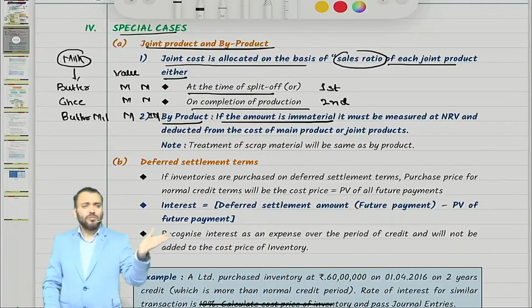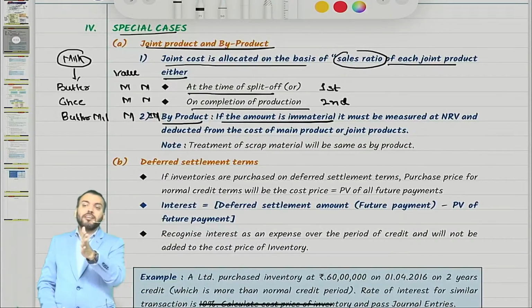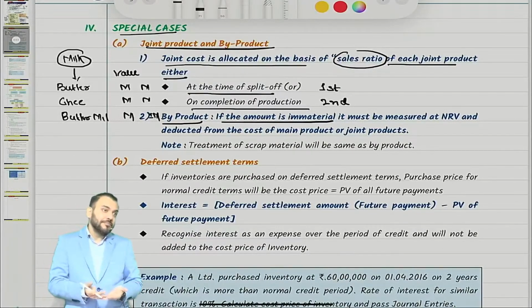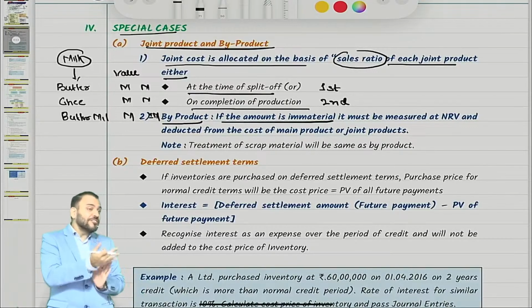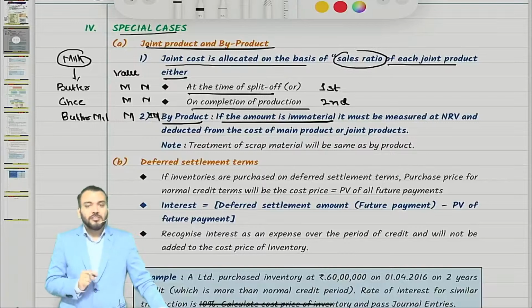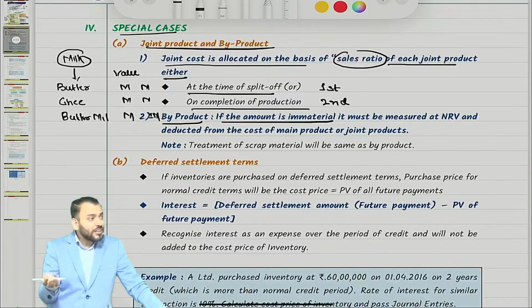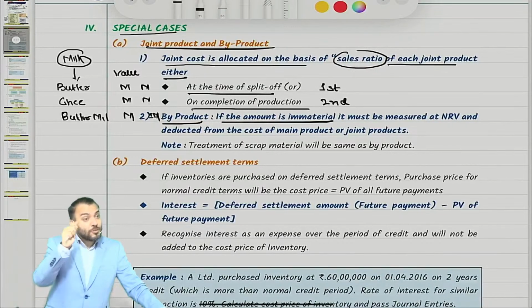Now AS says we apply AS on material items. Means AS and Ind AS are not applied on immaterial items. But what is the materiality concept, I am asking? Just try to understand recording. We record all transactions, whether it is a transaction of 1 rupee or 1 crore rupees. All financial transactions should be recorded. So you can't say we will not record immaterial transactions. A loss of 1 rupee will also be recorded. Loss of 1 crore rupees will also be recorded.